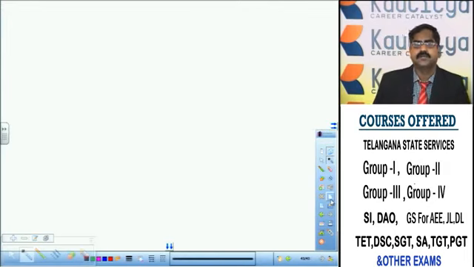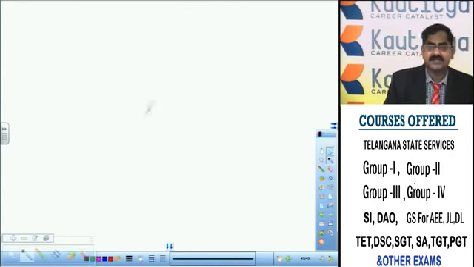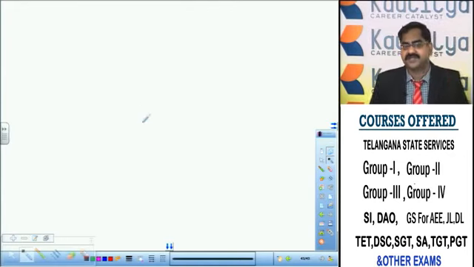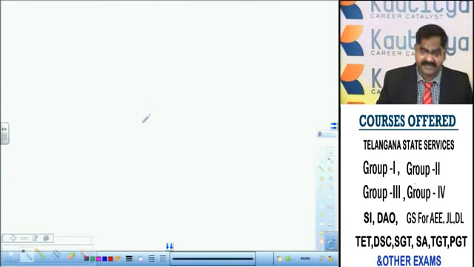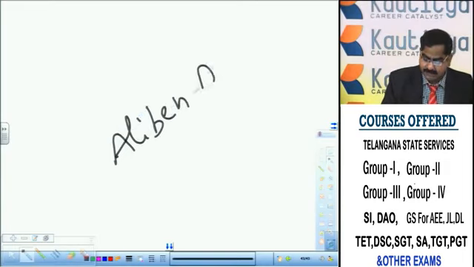Ibrahim Quli Qutub Shah was a role model for all the rulers in the world in judicial administration or jurisprudence. This comment was given by a famous jurist of that time, Ali ben Ajizullah.